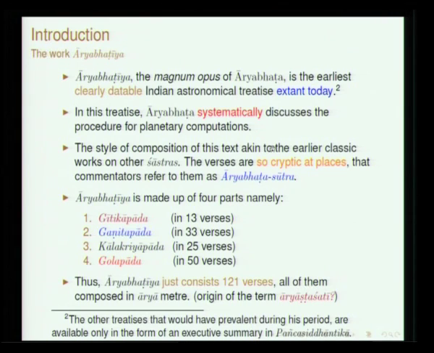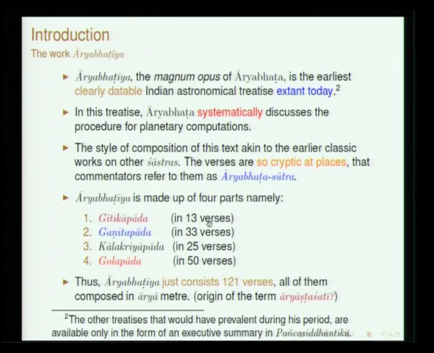This systematically discusses the procedures for planetary computations, and it has been composed in a very cryptic style, and therefore some people refer to it as Aryabhata Sutra. Though it is in the form of verses, in Arya meter, the text is many times referred to as Sutra itself, and there are 4 padas, as I said, 4 sections.